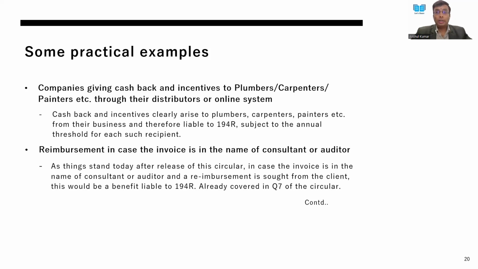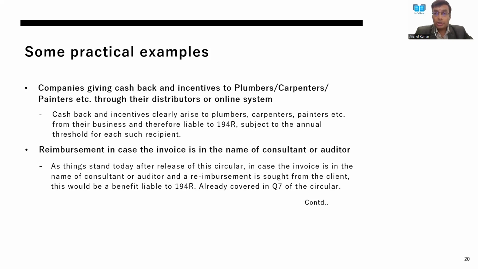Means they say that I, as a manufacturer, am providing benefit, even if to the last end of the chain, my relationship is with the distributor which I am dealing with generally. I am not directly contractually obligated to provide anything, or not contractually engaged with the retailer or the plumber or the carpenter or the painter. So in that sense, the threshold of 20,000 should be looked at the amount of benefit which I have provided to the distributor.